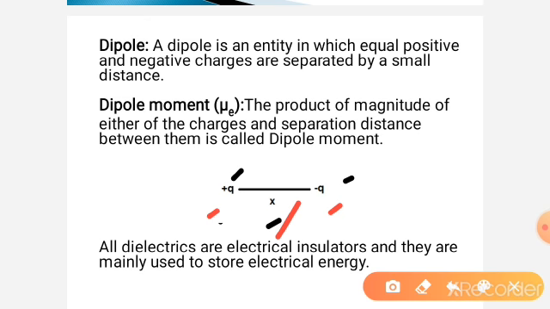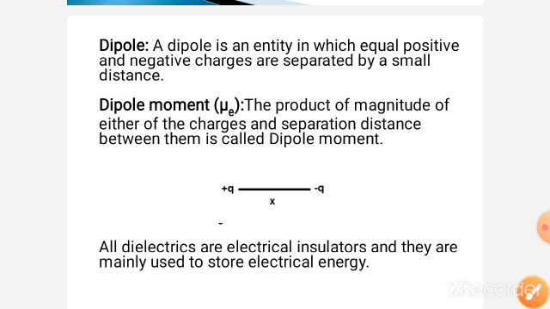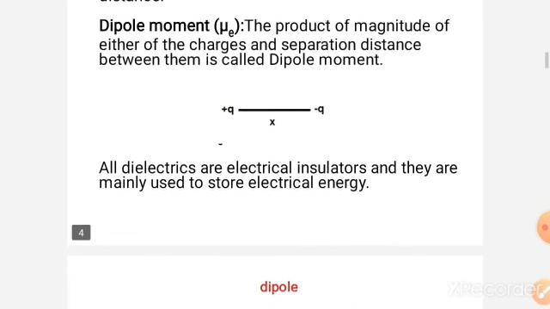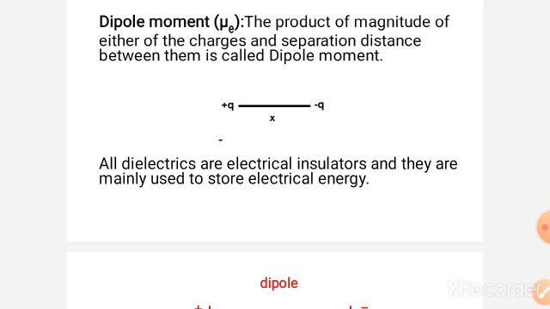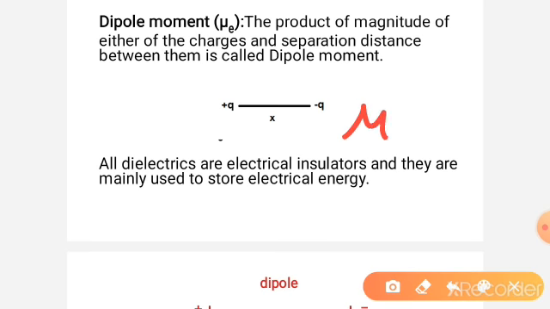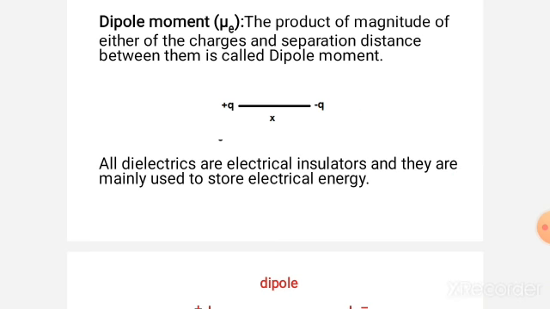What is meant by dipole moment? Dipole moment is the product of the magnitude of either of the two charges and the separation between the two charges. That is, dipole moment mu is equal to either charge, positive or negative, into the separation between the two charges, that is x. This is known as dipole moment. What are the units of dipole moment? Coulomb meter. All dielectrics are electrical insulators, and they are mainly used to store electrical energy.